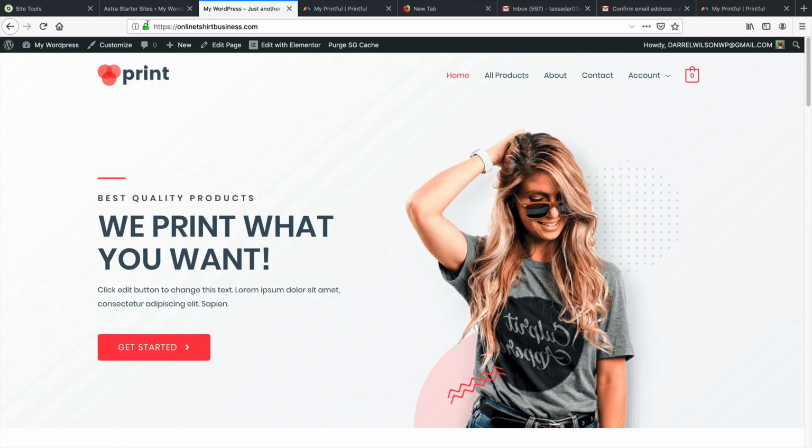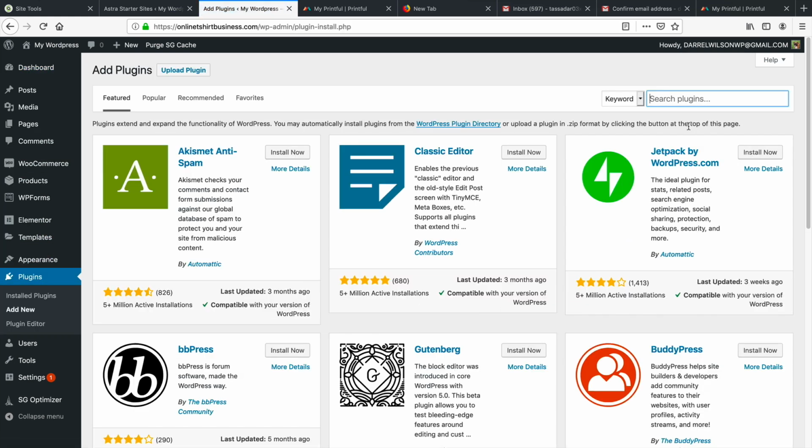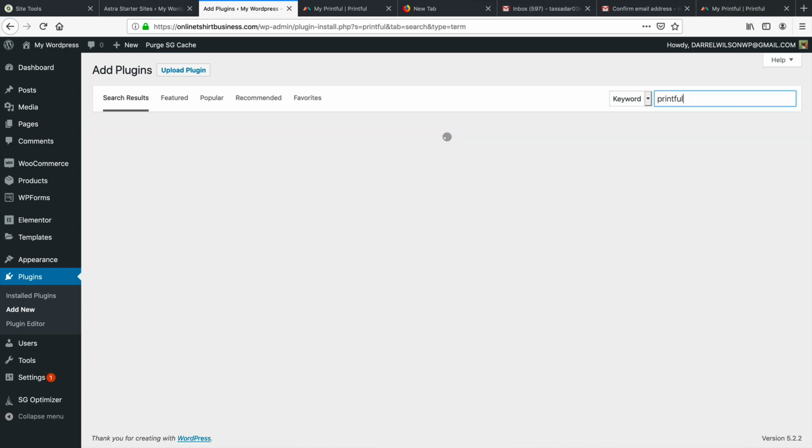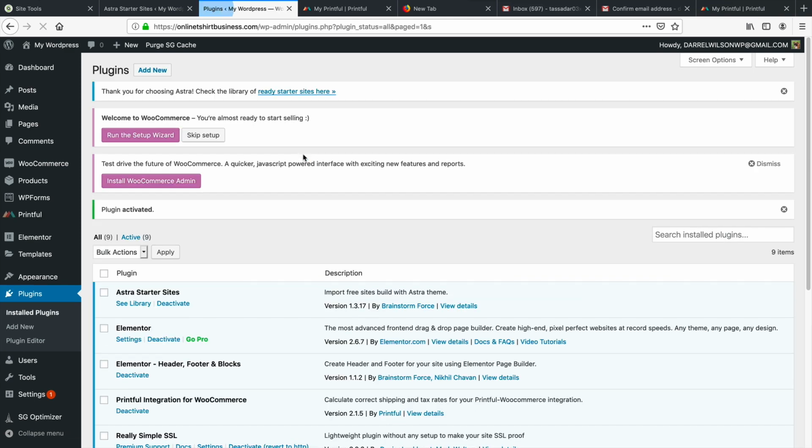So let's go to our website, go to dashboard, and we're going to install the Printful plugin. So plugins, add new, and right here, type in Printful. And this is the plugin that you need to install. So right here, click on install now. All right, it's installing. What are all these plugins for? Zakeke product design, I'm so interested in that. So many plugins out there. There's over 50,000 plugins for WordPress, so it's really hard to know what all of them do.